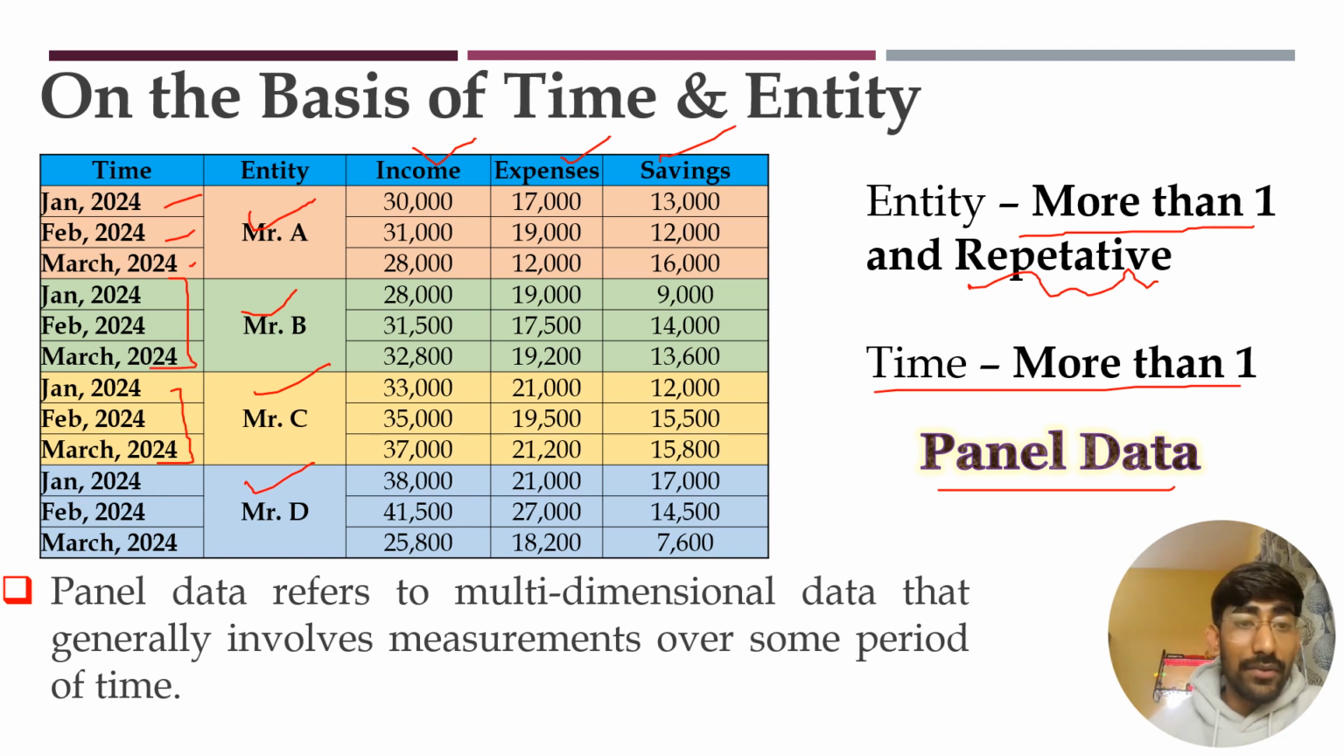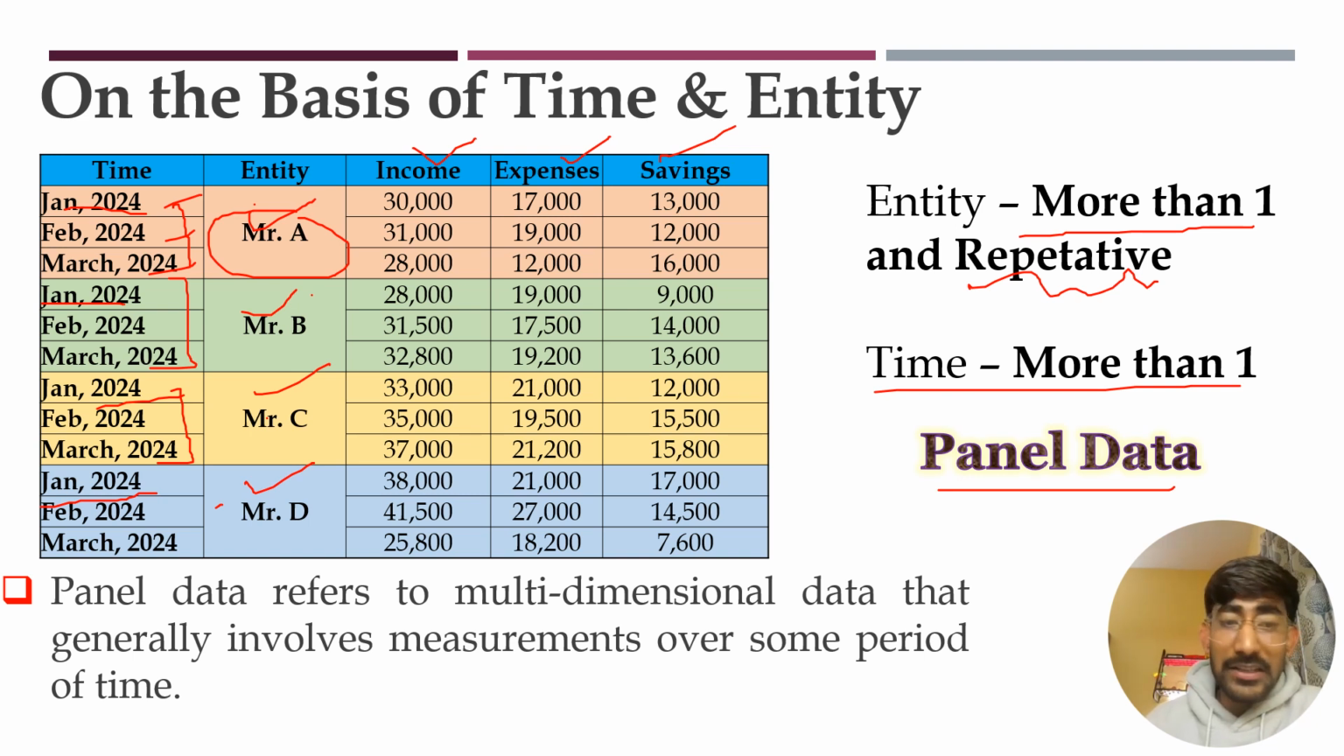That means in the month of January 2024, we are collecting the data of Mr. A, and again for January 2024 we are collecting the data for Mr. B, and for Jan 2024 again C, and Jan 2024 Mr. D. And all these entities are repetitive, meaning these four entities are coming in all these time slots, right? That means Mr. A is coming in January, February, March, whereas Mr. B is also coming in Jan, Feb and March, Mr. C similarly, and Mr. D similarly. So they are repetitive in nature.